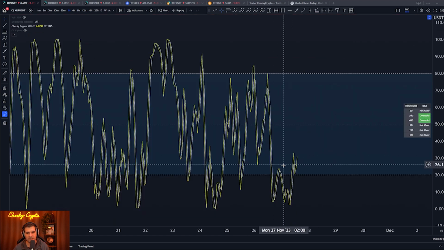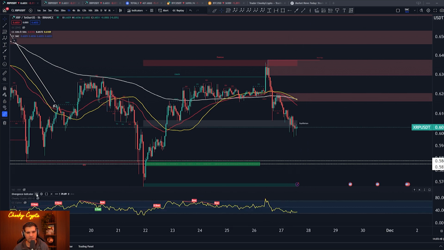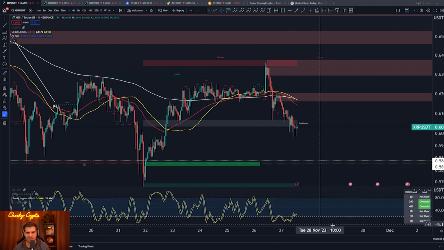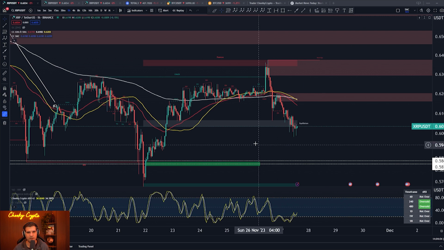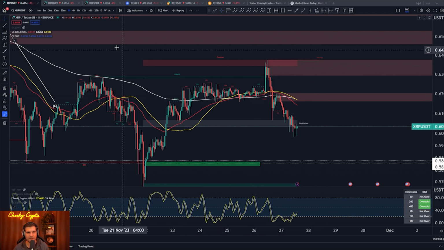We can also see that that is also related on our stochastic RSI. On this 1 hour time frame, it actually has some momentum shifting back to the upside, which is a pretty strong place to be. From our divergence indicator, the RSI is at a pretty low level, so we have some growth there as well, but there are no divergences in terms of price and the RSI, so everything else is kind of lining up for a bit of a move upwards, but I'm not expecting terribly much at this point. Hopefully I'm wrong on that. Hopefully we get a bit of a move that is stronger, but for now this is currently where we sit.